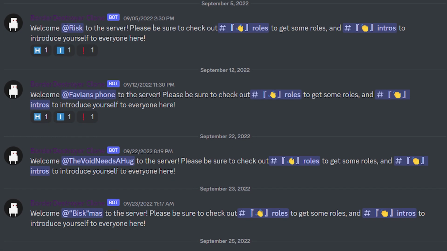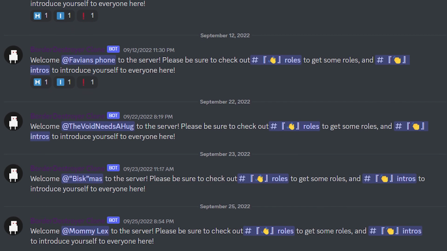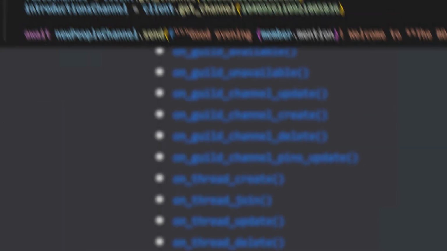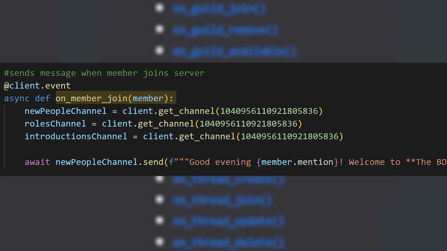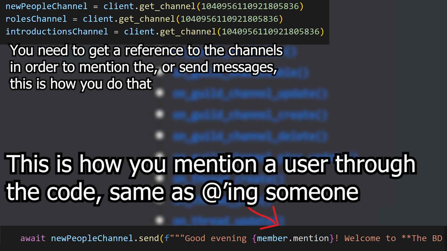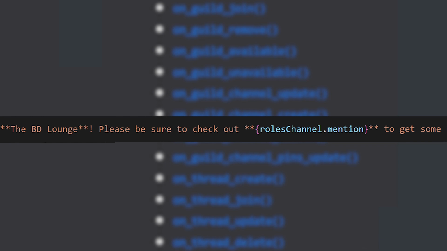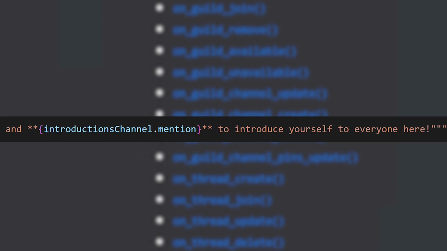Next up, I want the bot to say hi to new people whenever they join the server. DiscordPy is nice because it is event-driven, meaning I can write a function named on_member_join, and it will automatically call the code in that function whenever someone joins the server. You then just have it send a mention to that user and say whatever you want. I tell them to check out the rules since I don't want any assholes in my server, and to the introductions because I want to meet new people.